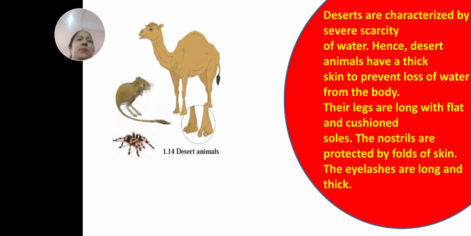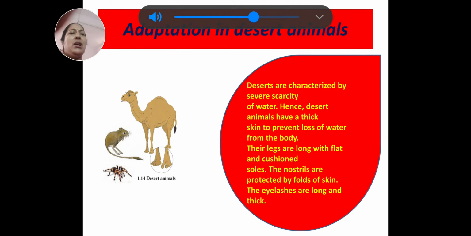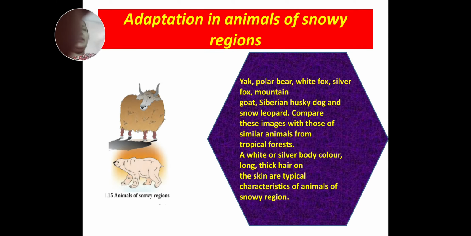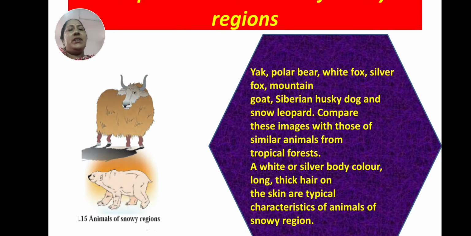Also, you can see the picture of desert animals, how they survive. Okay, children. Now next we can learn adaptation in animals of snowy region. You can see the snowy region animals are there.